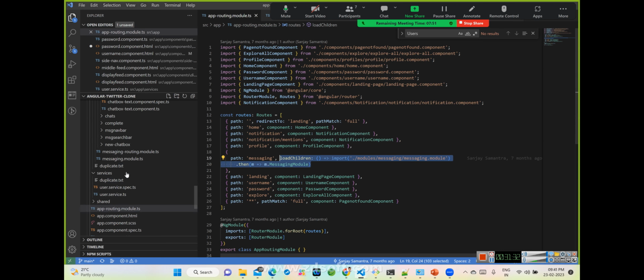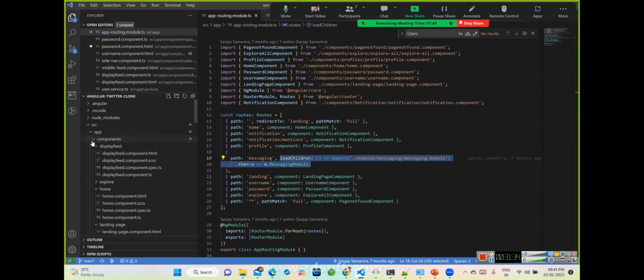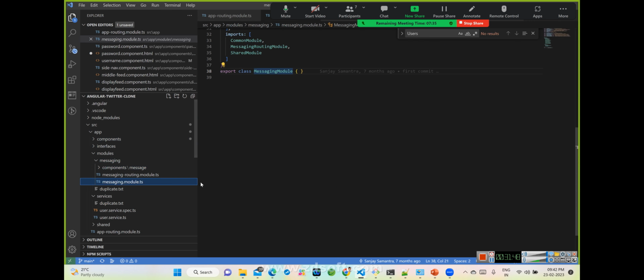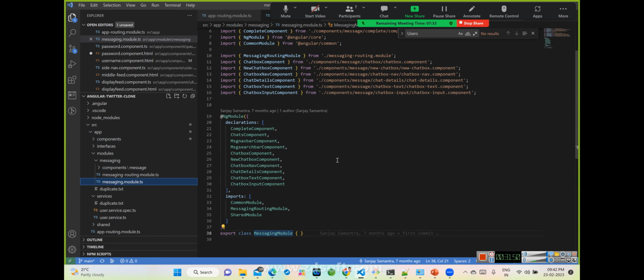Even if you see the code structure over here, we have different components, but we have another module, you can see, right? We created it in the app only, we should create it outside, but that's okay. So this is the messaging module, because it has lots of other functionality like chat and message numbers. There are so many things.